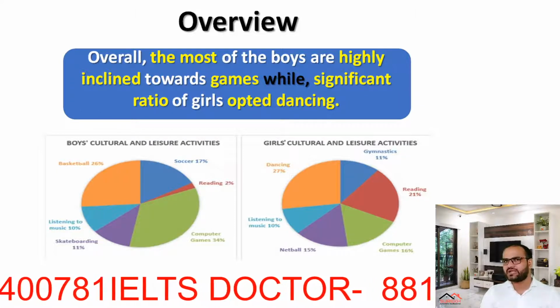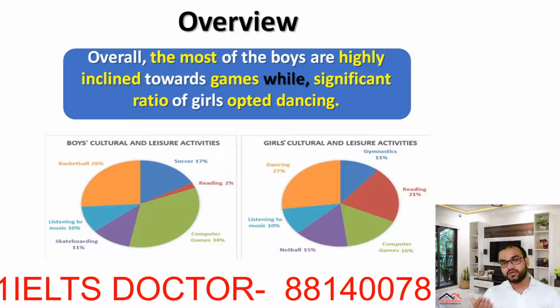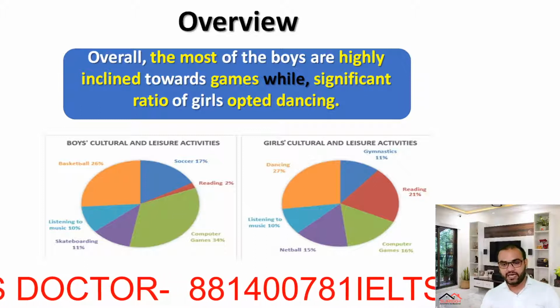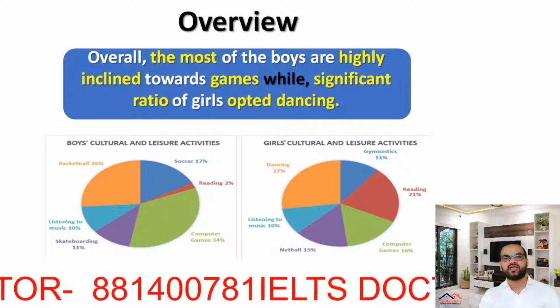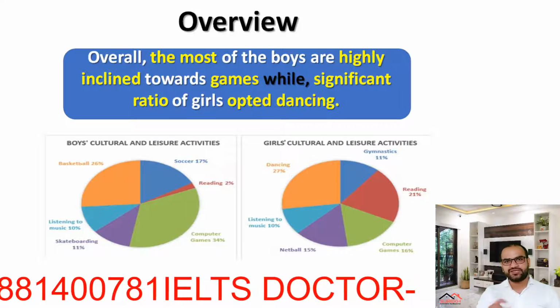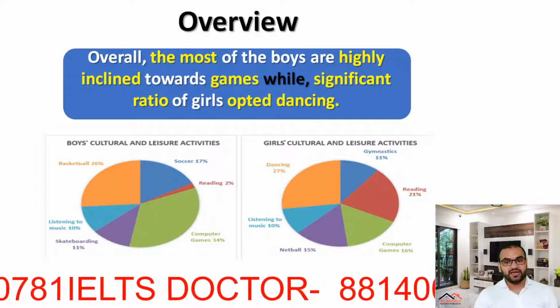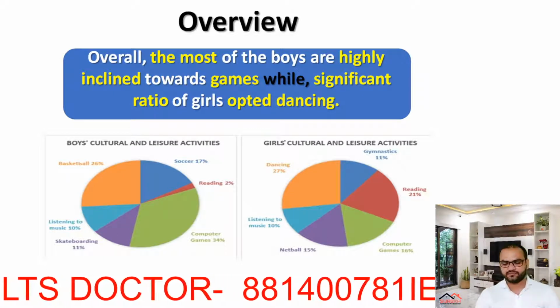Highly inclined means the majority of the boys. Inclined means interested in, right? So highly inclined towards games, while. Why have we used the word while? It has been used to describe another part of the statement, while a significant ratio of girls opted for dancing.